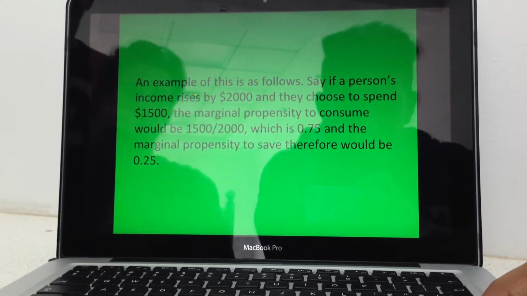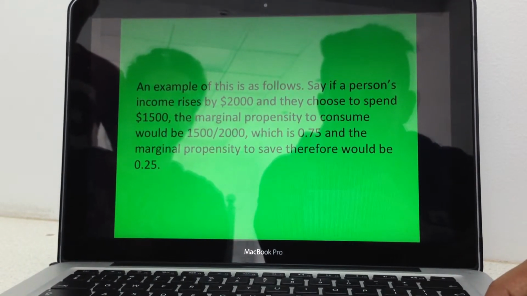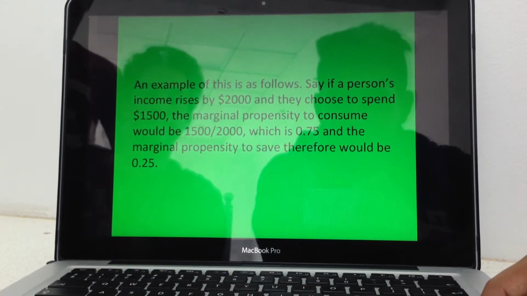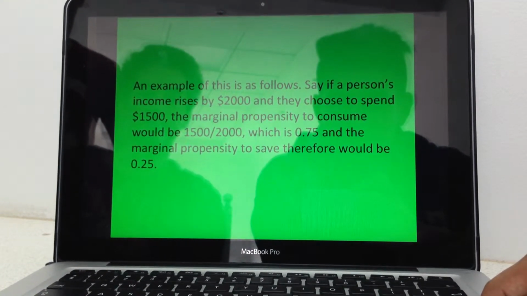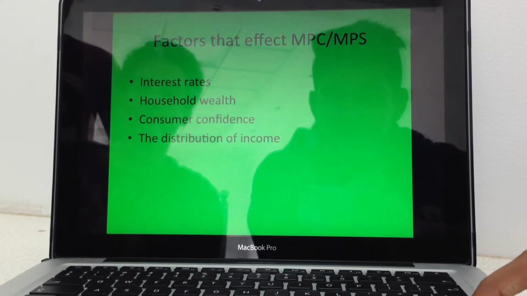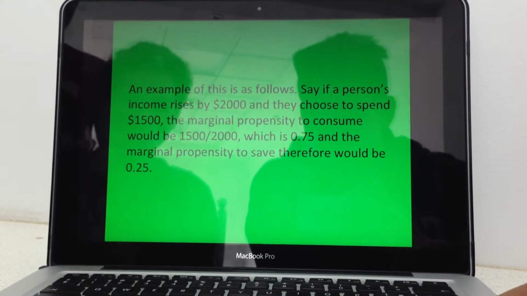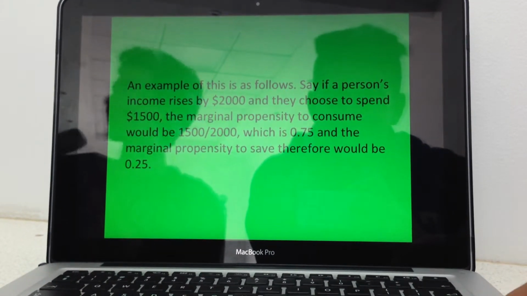An example of this is as follows. Say a person's income rises by $2,000 and they choose to spend $1,500. The marginal propensity to consume would be 1,500 divided by 2,000, which is 0.75, and the marginal propensity to save would therefore be 0.25.